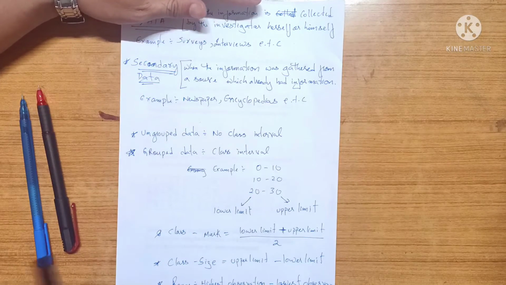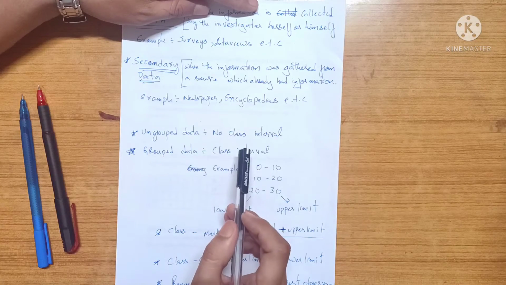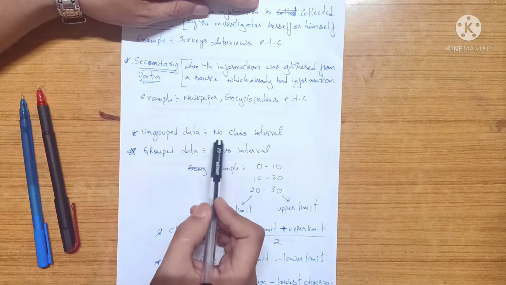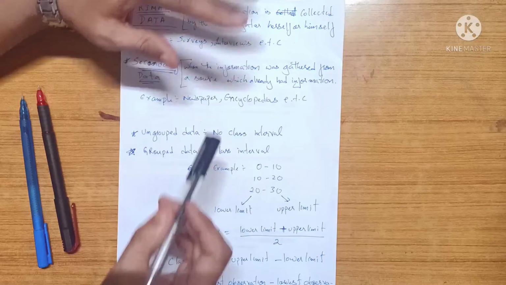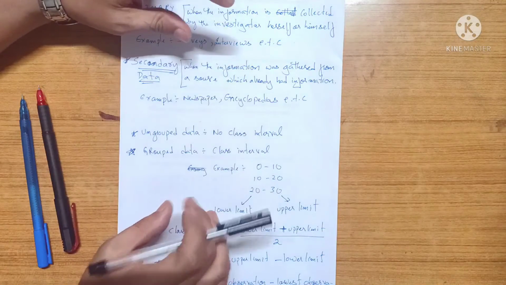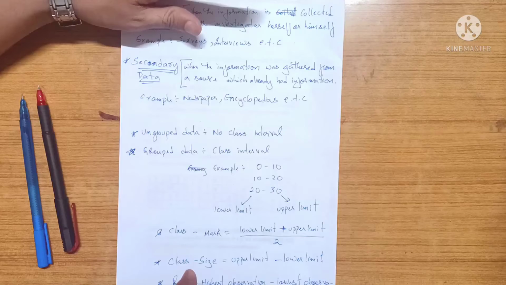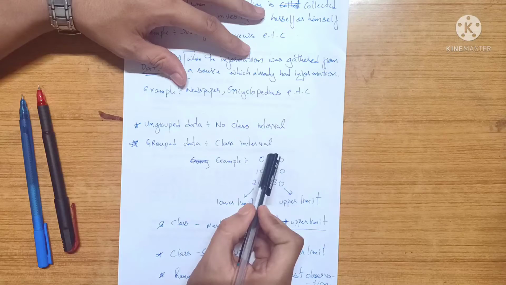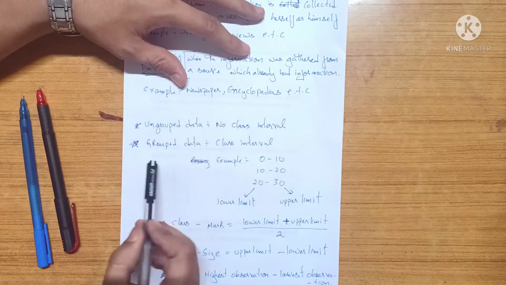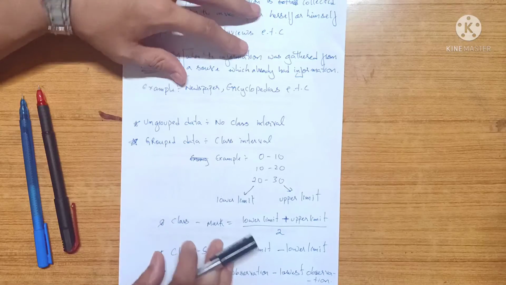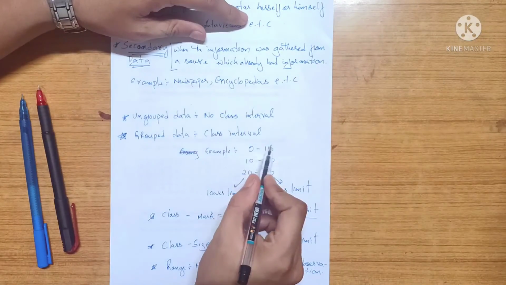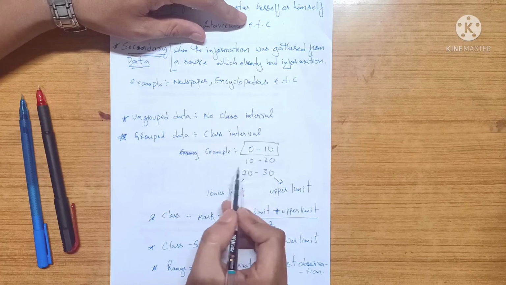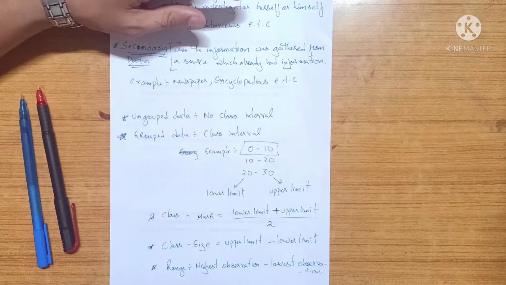So 14.2 on grouped data is just something for you to remember in the exam. Ungrouped data is when there are no class intervals, and grouped data is when there are class intervals. I'll tell you what a class interval is. A class interval is like from this to this, this to this, this to this.